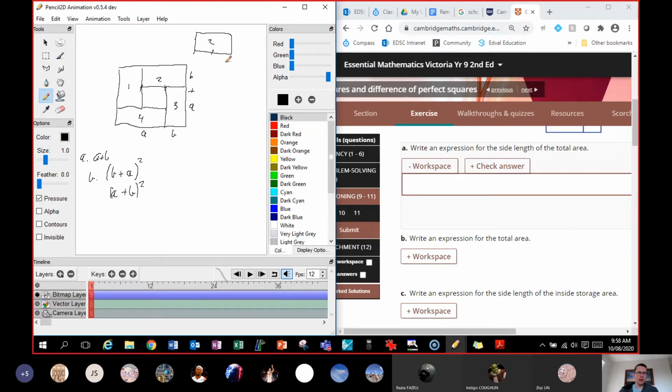Well, I know the total length of this thing is A, so from here to here is A. Now, if you look at court 3, we know that from here to here is B. So we know that that width is B. So this section must be A minus B, because if we take the length of A and take away B, we're just going to have this section. So the side length of the internal area would be A take B.